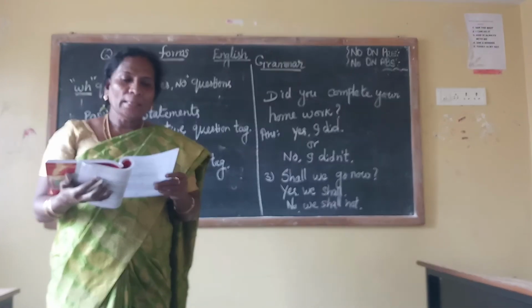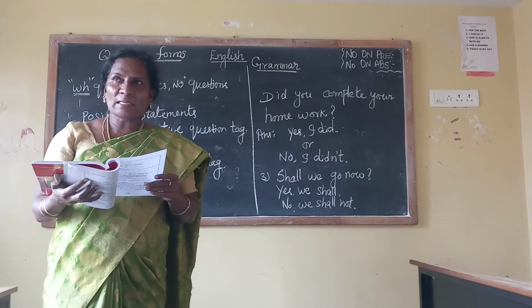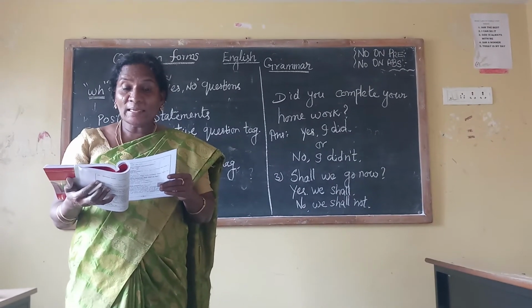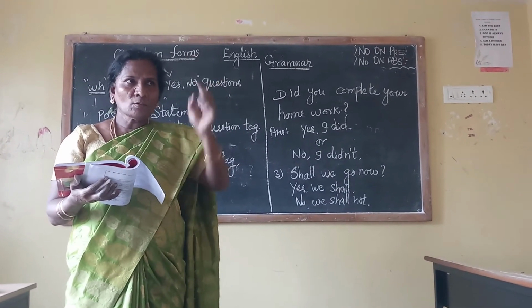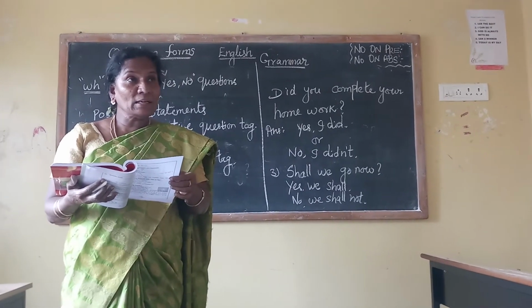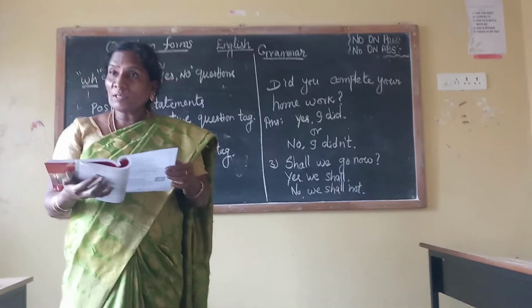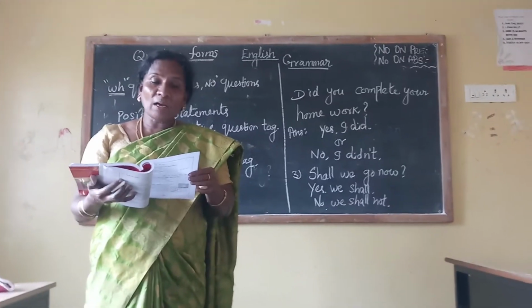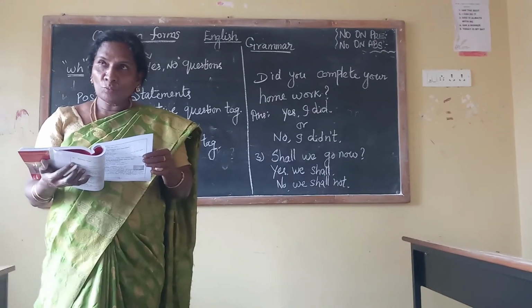Okay, for now you will see only one example; in the next class you will see many more. He is tall, isn't he? That boy is tall. So what is the question tag? Negative: isn't he? You have a car, don't you?